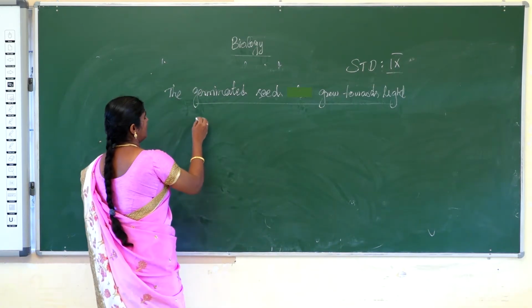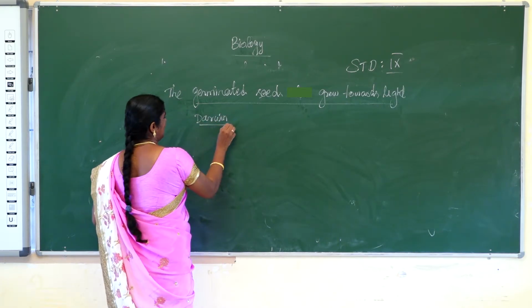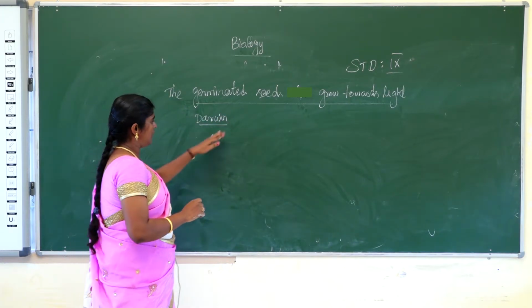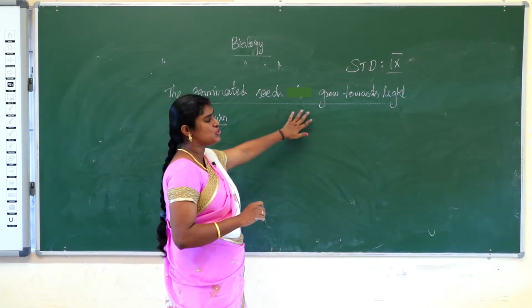First, Darwin did this experiment, about germinated seedlings growing towards the light.